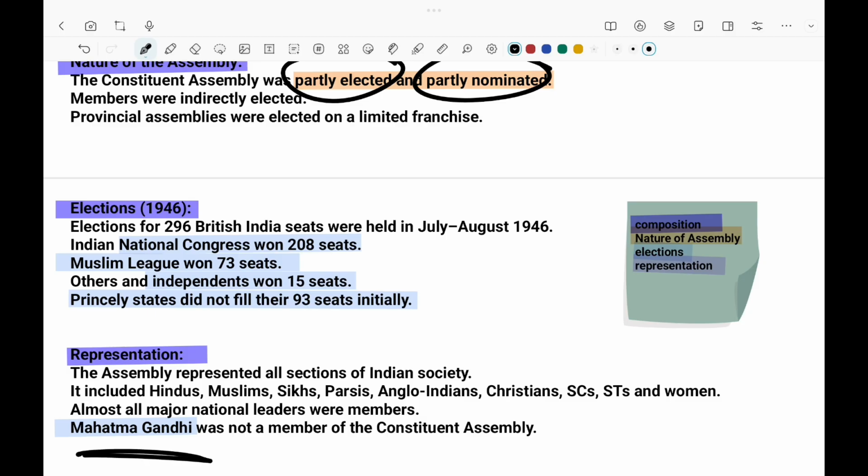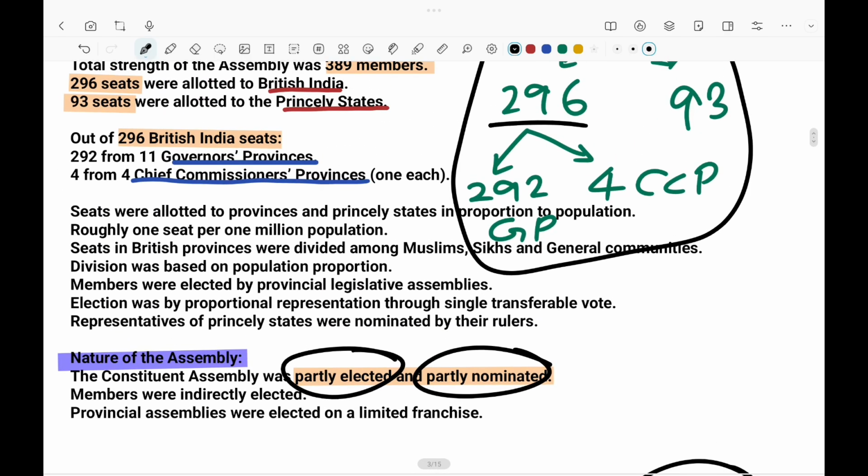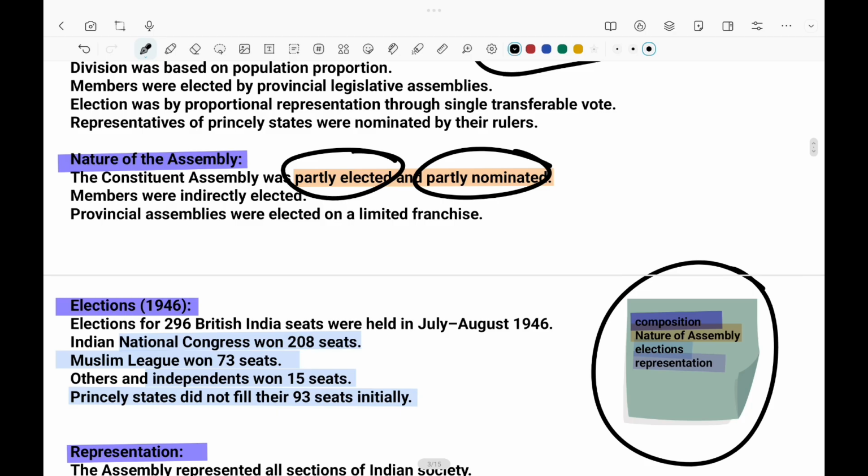This we'll discuss in our next chapters because that's a different topic. So now our second topic is composition of the Constituent Assembly. You have to just remember only these points. One is the composition, like this mind map, and the second one is the nature of assembly. Some are partly elected and some are partly nominated.